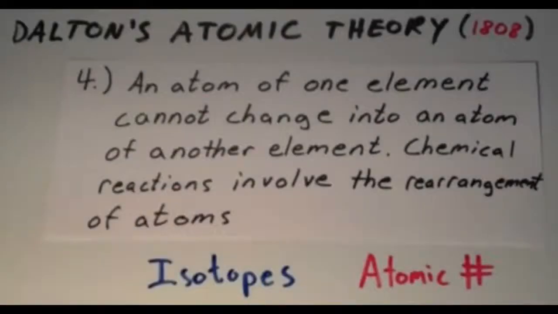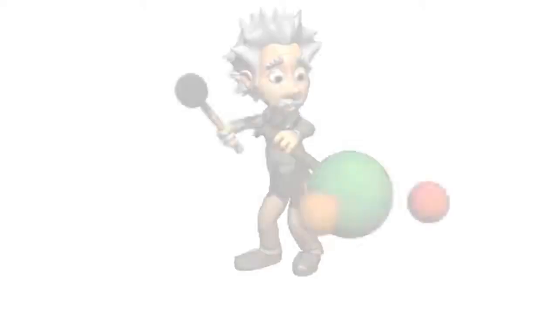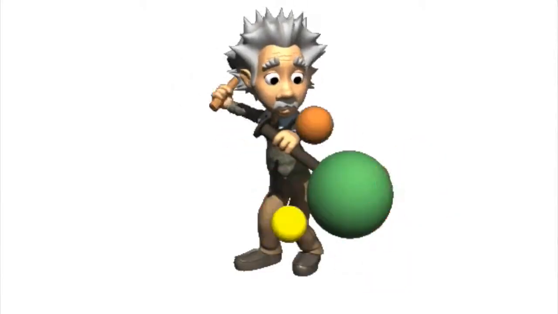Finally, the fourth postulate states that an atom of one element cannot change to be an atom of another element. So chemical reactions only involve the rearrangement of atoms together, which has been further supported to be correct. So simply, atoms can neither be destroyed nor created.